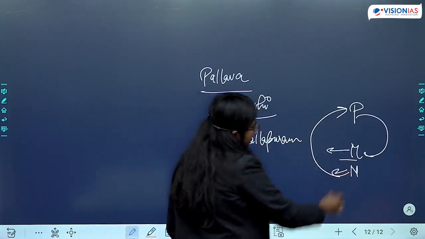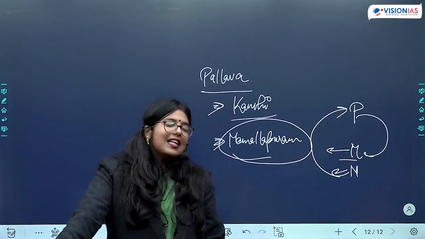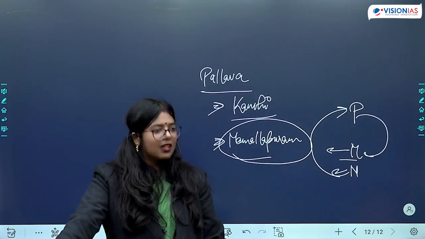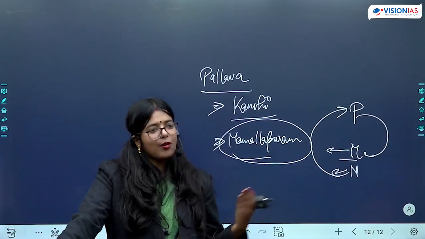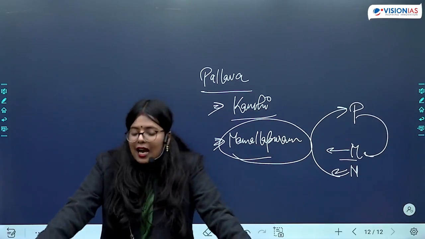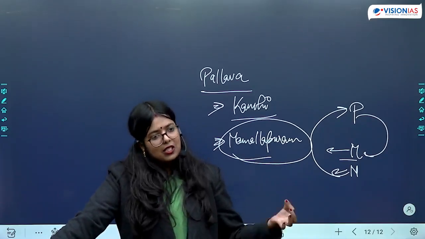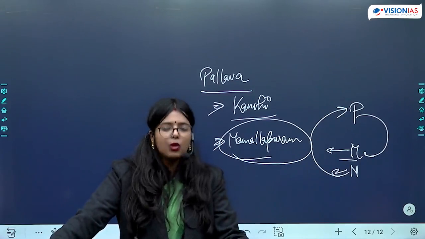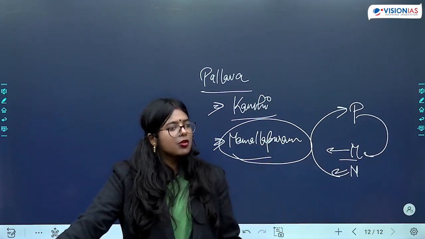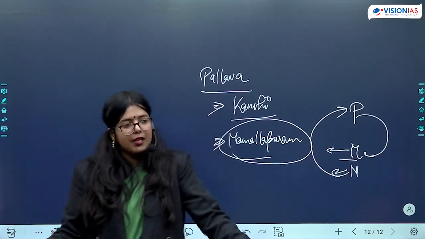Now when we come to Narasimha Varman, he established the city of Mamallapuram. After defeating Pulikeshin II, he took the title of Vatapi Konda, जो वातापी के लिए बहुत खतरनाक हुआ, destroyer of Vatapis. So he is taking that title, he is coming back, and he is building the city of Mamallapuram. So he was a great Mamalla, he was a great wrestler. That is why the city was known as Mamallapuram, or as you know, the Sanskrit terminology, Mahabalipuram. Is this clear? So this is something that we should keep in mind.